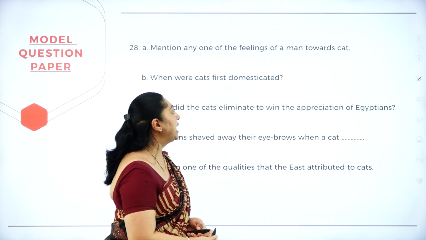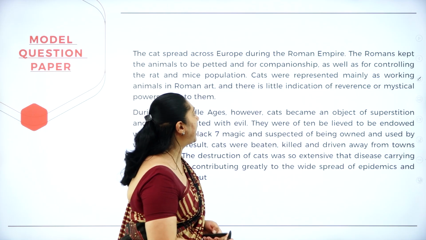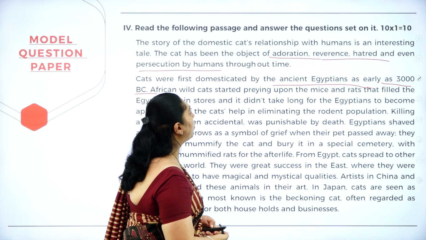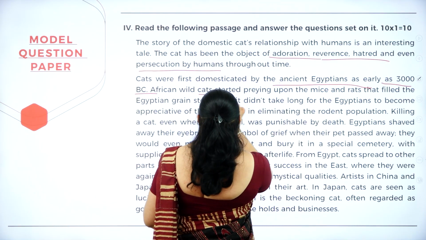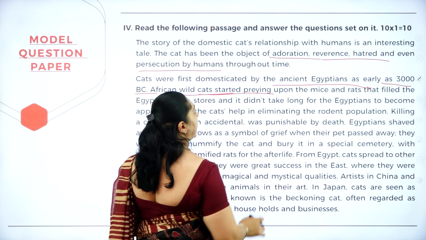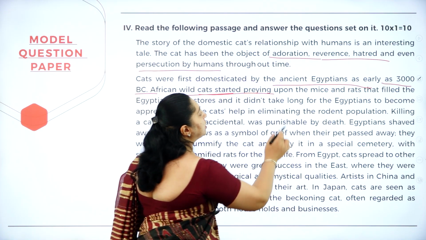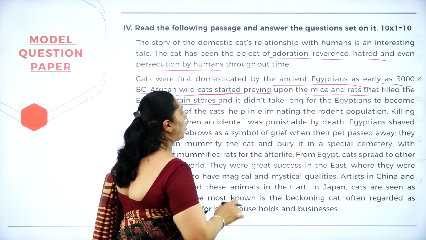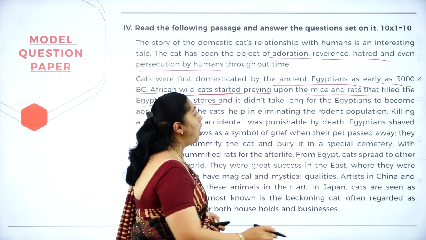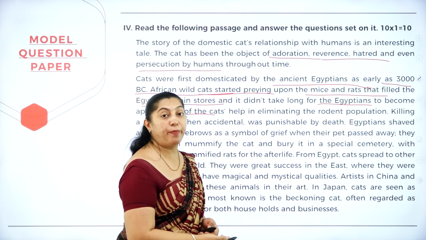Next question. What did the cats eliminate to win the appreciation? So here, the cats, that is the African wild cats, started preying on the mice and the rats that filled Egyptian grain stores, and it did not take long for the Egyptians to appreciate the cats.